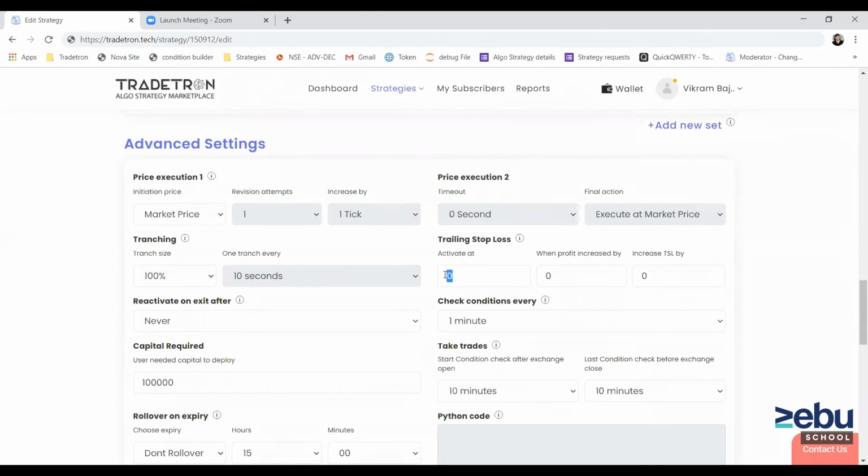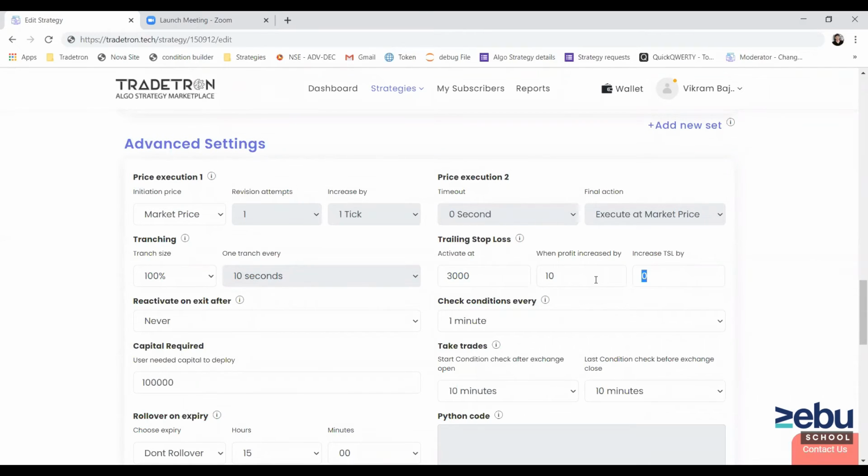But if I put a number, let's say 3,000, as soon as my strategy hits a PNL of 3,000 rupees, trailing stop loss will get activated and it will be set to 0.